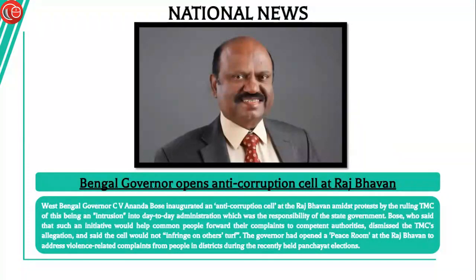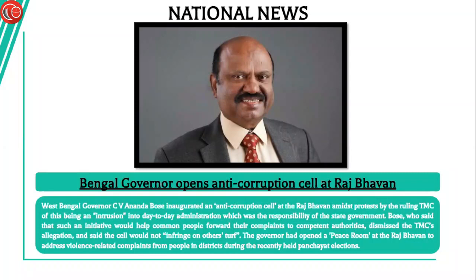West Bengal Governor C.V. Anand Bose inaugurated an anti-corruption cell at the Raj Bhavan amidst protest by the ruling party, accusing the governor of intrusion in the day-to-day administration, which is in fact the responsibility of the state government. So this is the allegation of the state government.